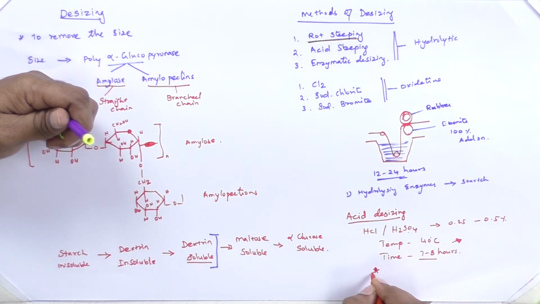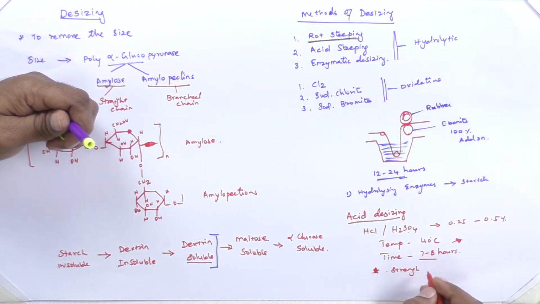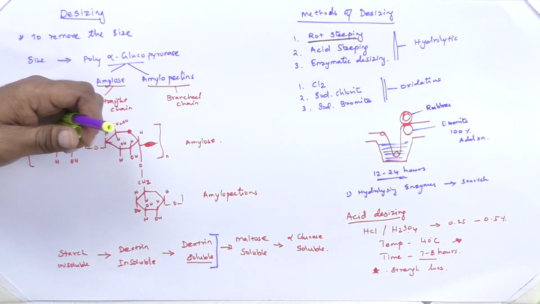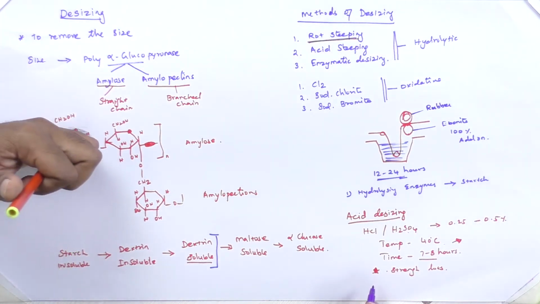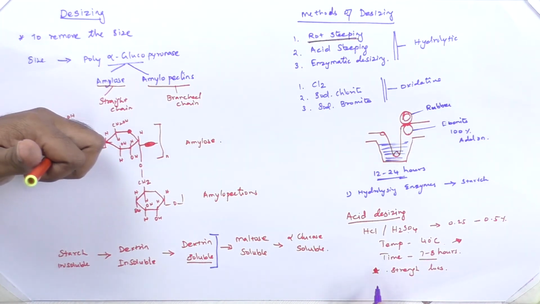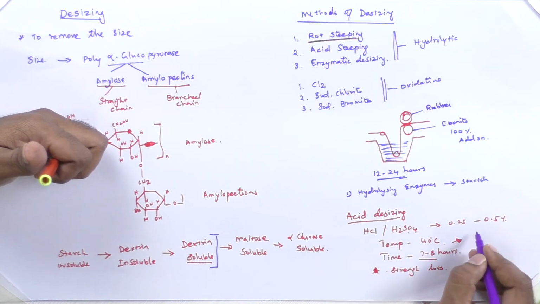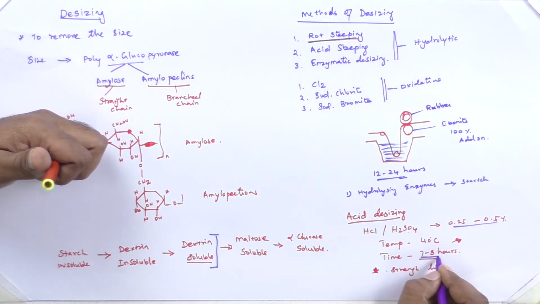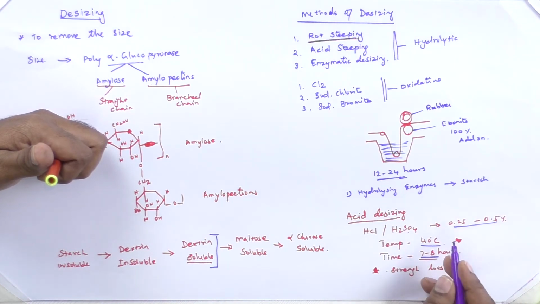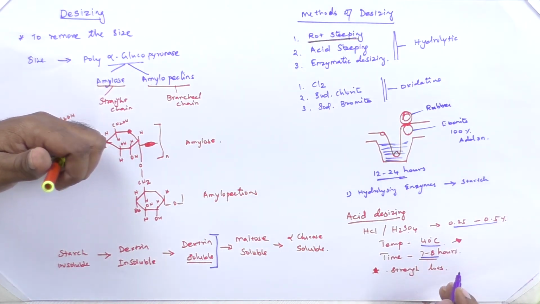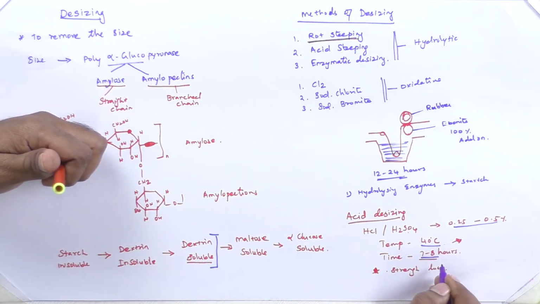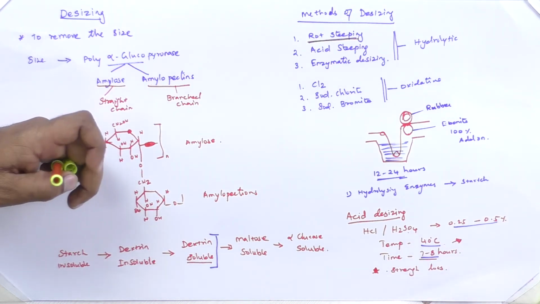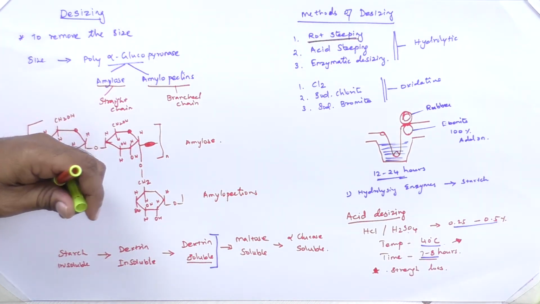So the main disadvantage of this process is strength loss. It is very important to keep the deciding parameters like concentration, time and temperature in optimum condition to get better results. Otherwise it will reduce the strength of the fabric.